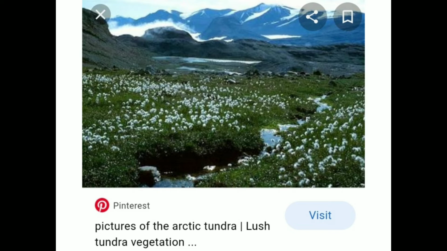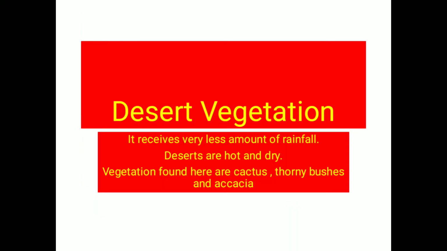The next type of vegetation we have is the desert vegetation. Here the plant cover is very sparse, very scanty, and trees are usually absent. Under normal climatic conditions, the shrubs or herbs provide only very little covering to the ground, so it is a very incomplete ground cover.